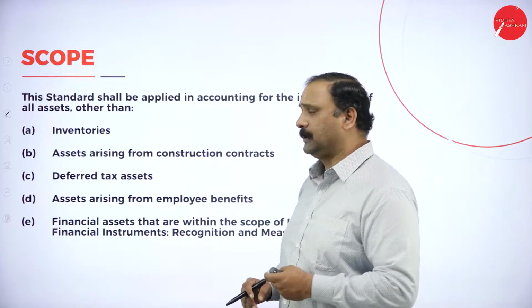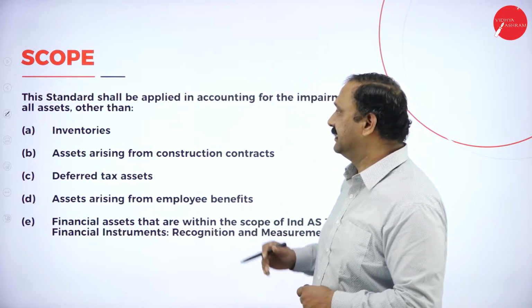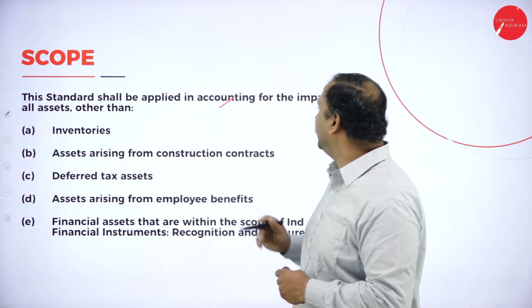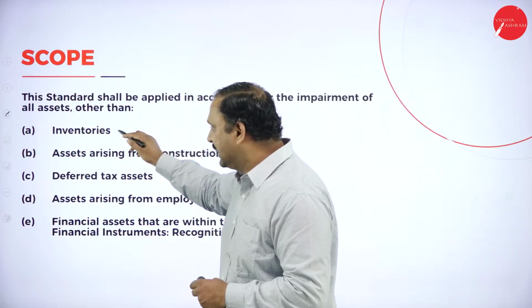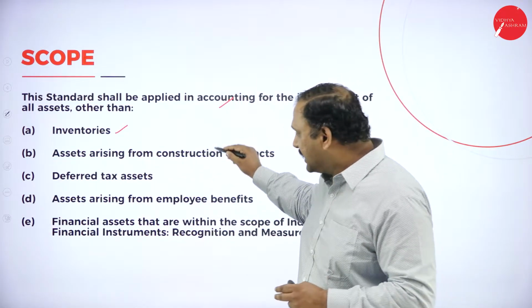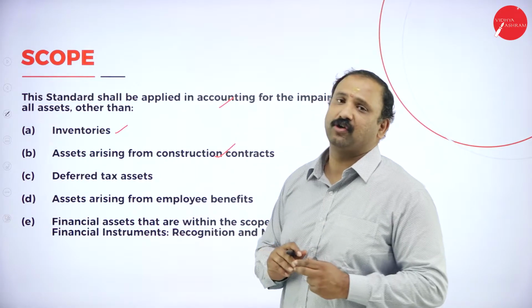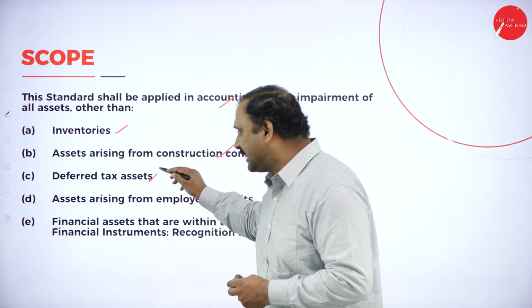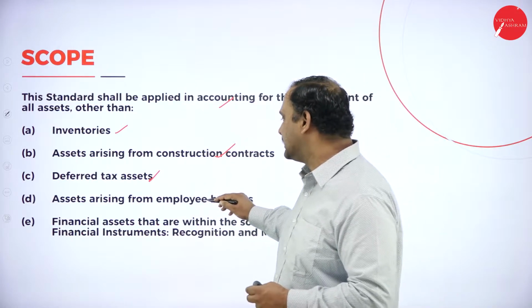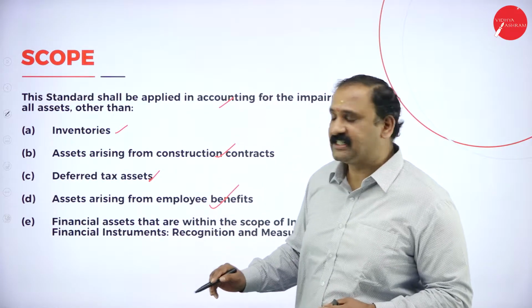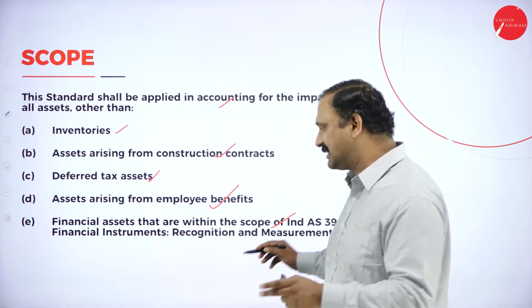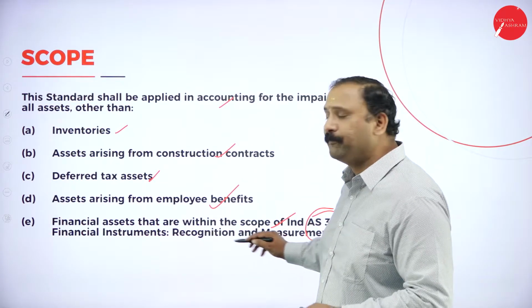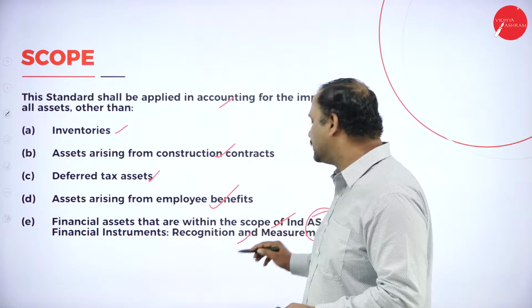Now, moving further, the scope of this standard. The standard shall be applied in accounting for the impairment of all assets other than inventories, assets arising from construction contracts, deferred tax assets, and assets arising from employee benefits. Financial assets are within the scope of AS 39, that is, financial instruments: recognition and measurement.